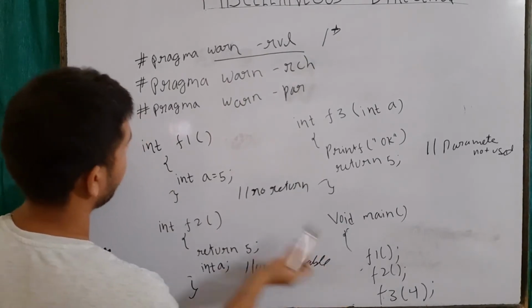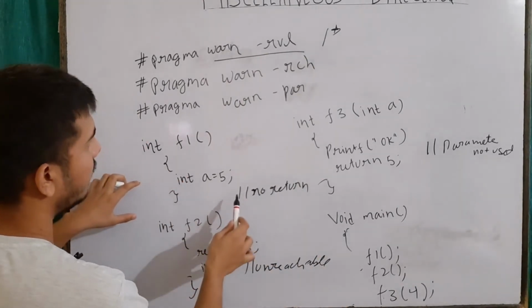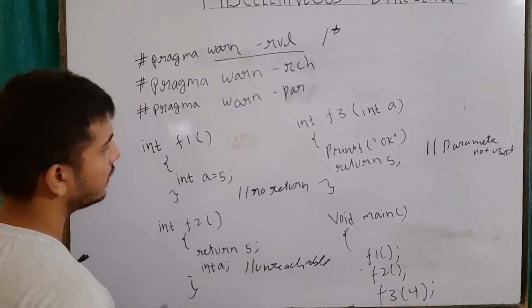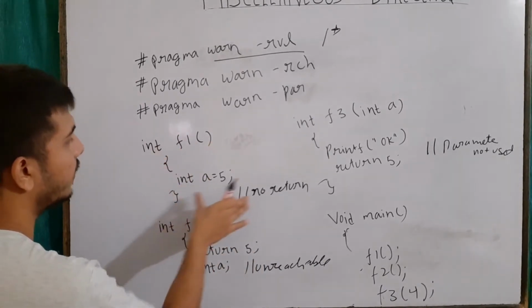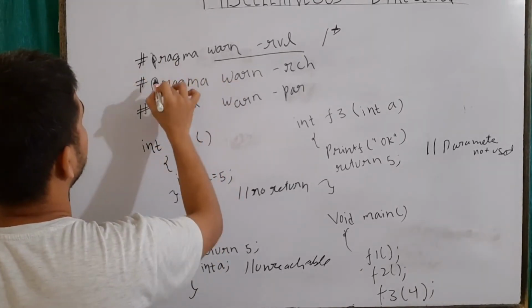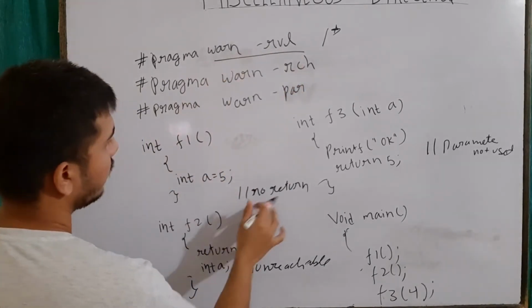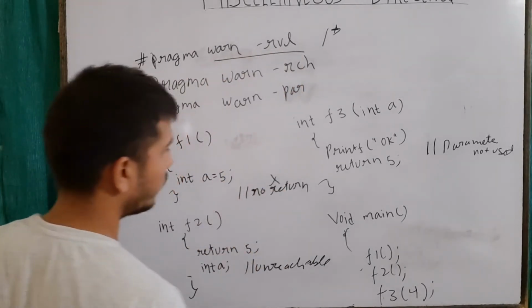Here I am calling F1, it will go to F1, and since it is not returning any value, it should give us a warning that this function is not returning any value. But since I have defined #pragma warn rvl here, with a small p, this warning will be suppressed and it will not be shown to us.